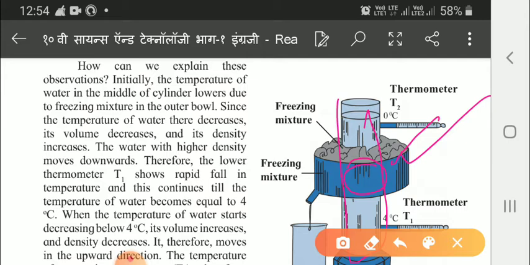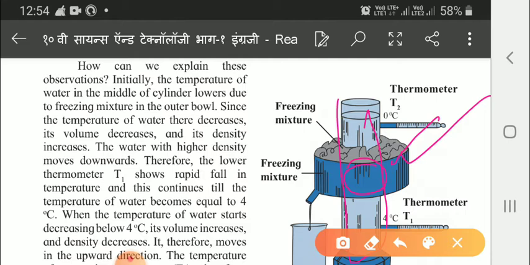The temperature of water there decreases and its volume decreases, but its density increases. Naturally, when the volume decreases, the particles come closer to each other, which means the density increases. Now that water with higher density moves downward, and the lower thermometer T1 shows a rapid fall in temperature. This continues until the temperature of water becomes equal to 4 degrees centigrade.